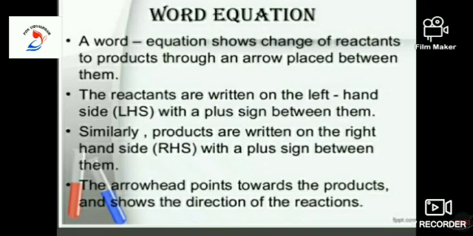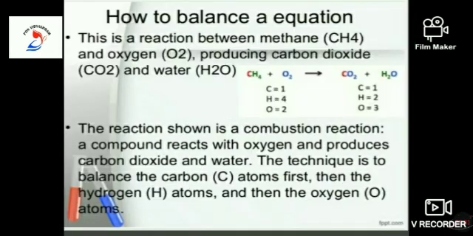Make sure that the number of atoms of each element on both sides is equal. This is called balancing the equation. So, how to balance the equation? This is a reaction between methane and oxygen producing carbon dioxide and water. So here the left hand side is called the reactant and the right hand side is called the product. The first step in balancing an equation is to count the number of atoms of each element on both sides of the equation.